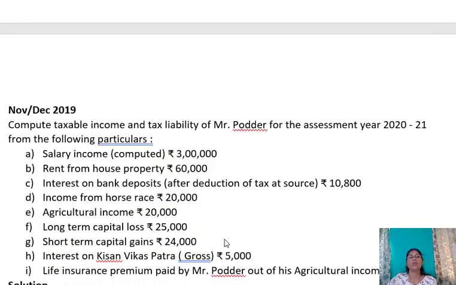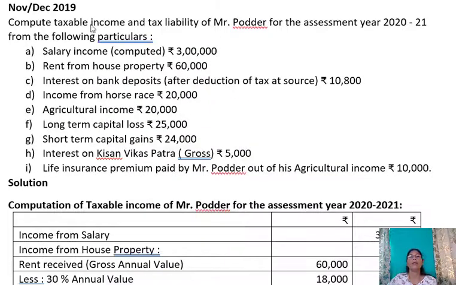So let us solve a problem here. Compute taxable income and tax liability of Mr. Porter for the assessment year 2020-21. Salary income, it is computed, 3 lakh. Rent from house property 60,000. It's not given as computed, therefore from the annual value we have to deduct deductions. Interest on bank deposits after deduction of tax at source is 10,800, so we have to gross up this amount. Income from horse race 20,000, this is casual income. Agricultural income 20,000, so we have to note down this is exempt from tax.